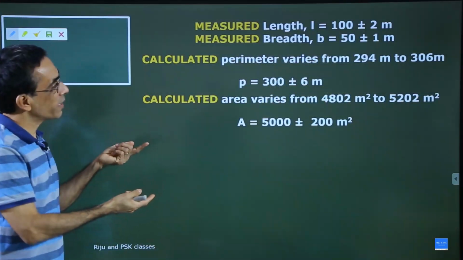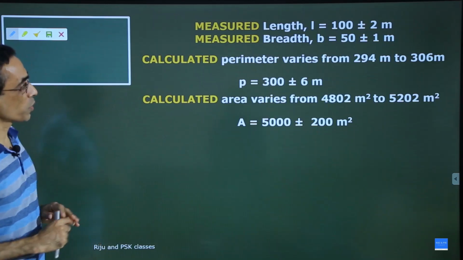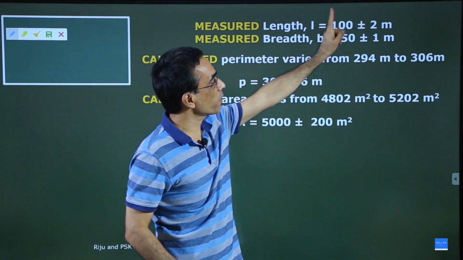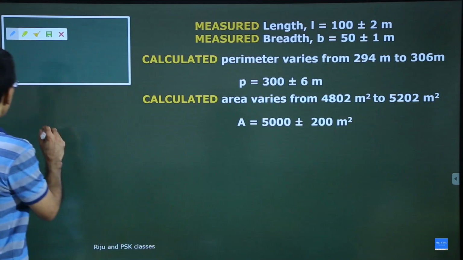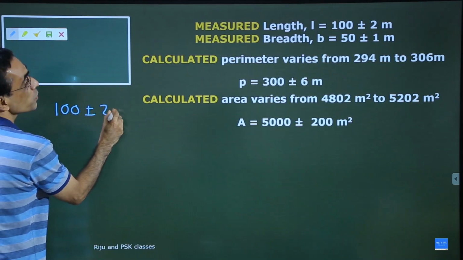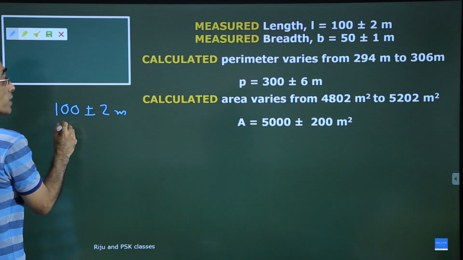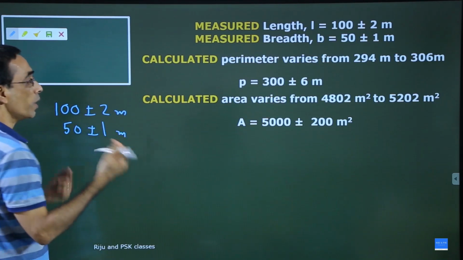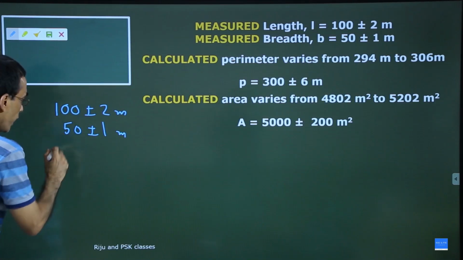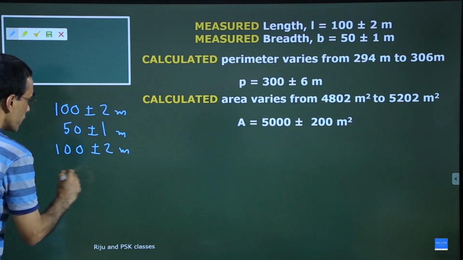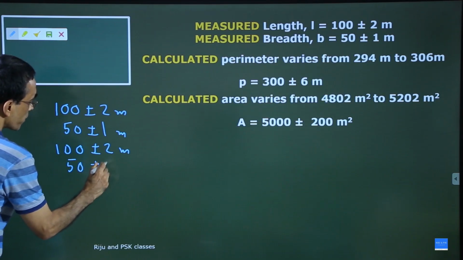Let us review this question. In this question, we know the length was 100 plus or minus 2 meter, and the breadth was 50 plus or minus 1 meter. You wanted the perimeter, so what you did was add these again: 100 plus or minus 2 meter, then again 50 plus or minus 1 meter.